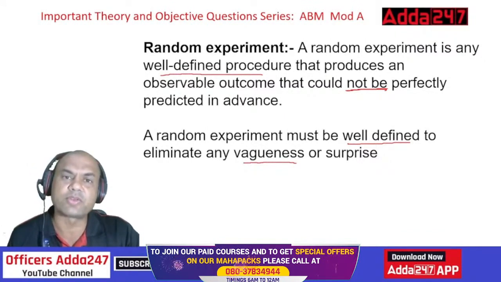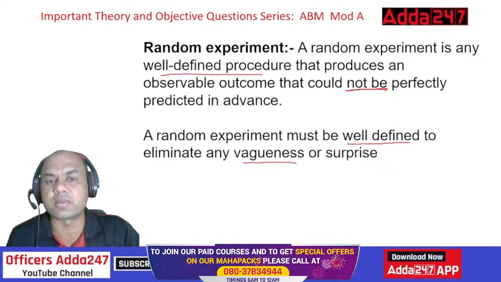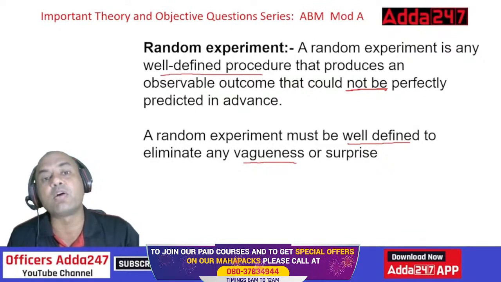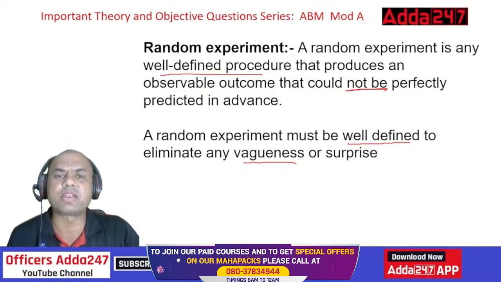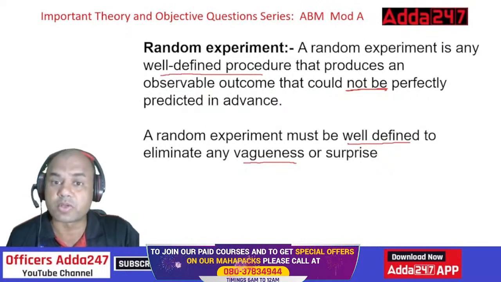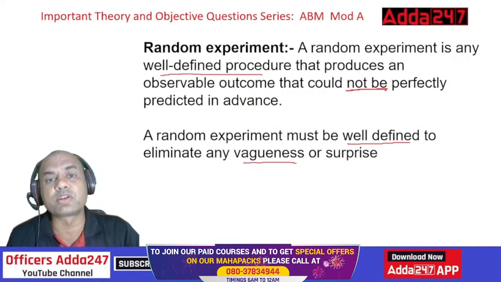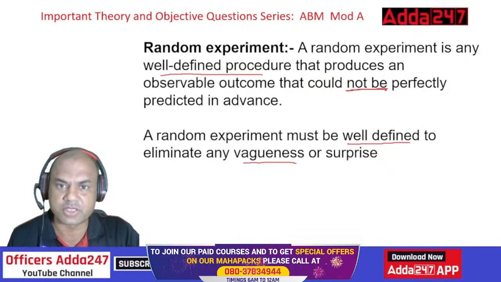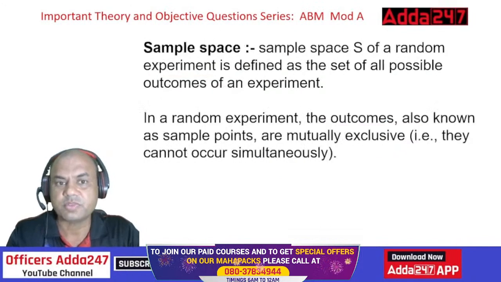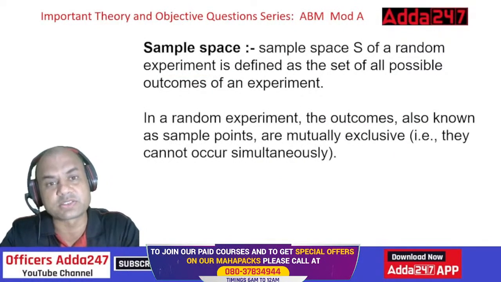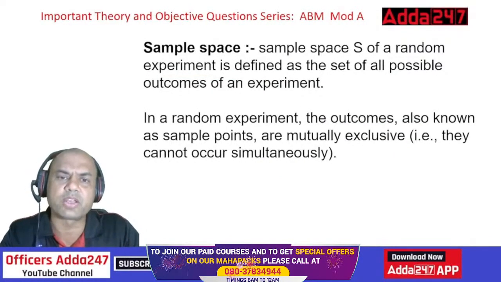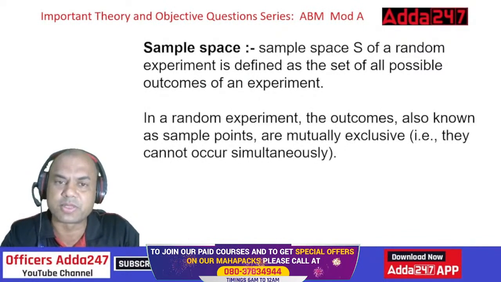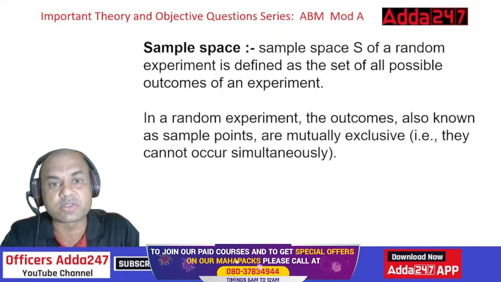So now, if in the exam the question comes, what do you mean by random experiment, or define random experiment, will you be able to answer this? Two important words which you should remember: well-defined procedure and could not be perfectly predicted. These two words are important from the exam point of view. Clear? Type yes in the comment section if you have understood this. So your main point is what is to be written in the exam. Focus on that.